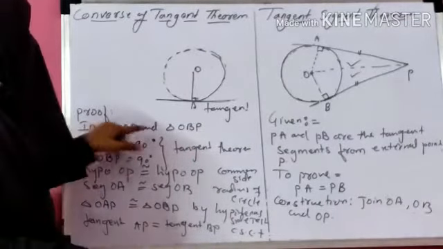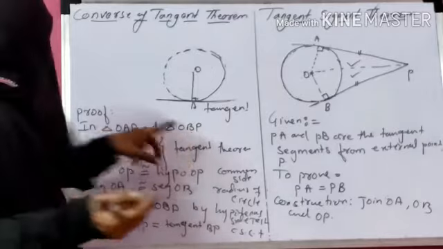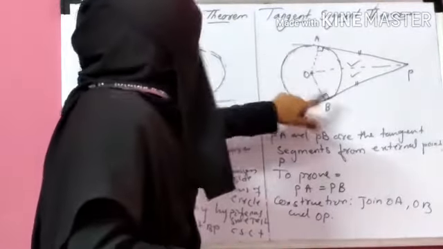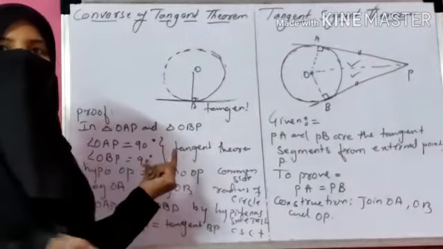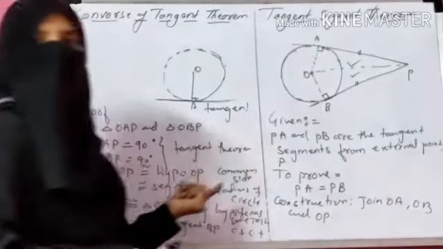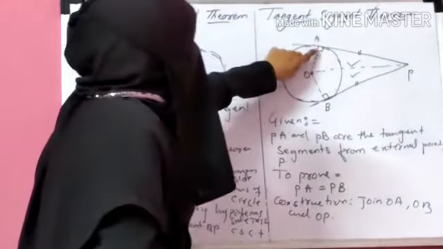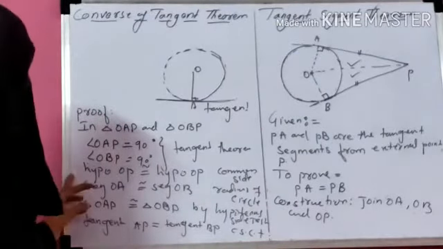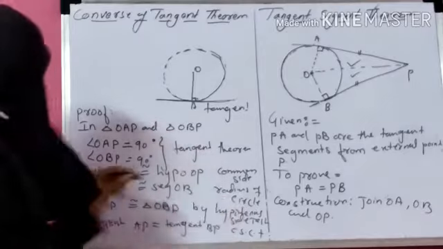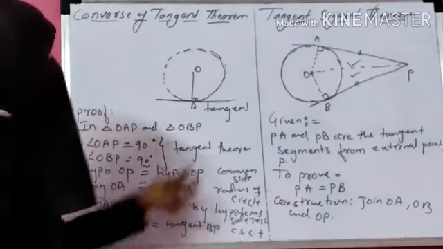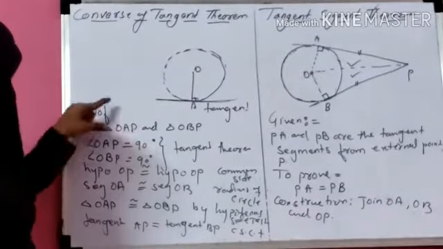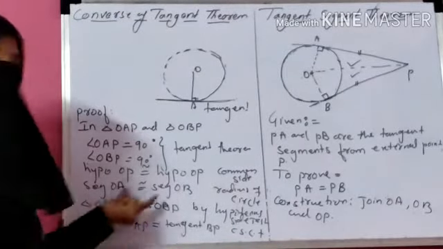That means in triangle OAP and in triangle OBP, we observe the angle at A and angle at B are 90 degrees, because by tangent theorem, the tangent is perpendicular to the radius. Okay, if this angle is 90 degrees, then OP is the hypotenuse, and hypotenuse OP is congruent to hypotenuse OP. Now segment OA is congruent to segment OB because they are the radii of the same circle. So that's why these two triangles are congruent by the hypotenuse side test.